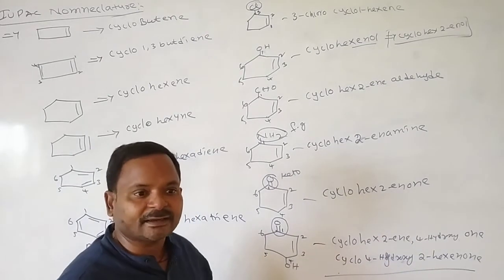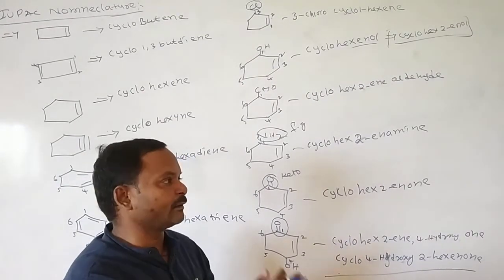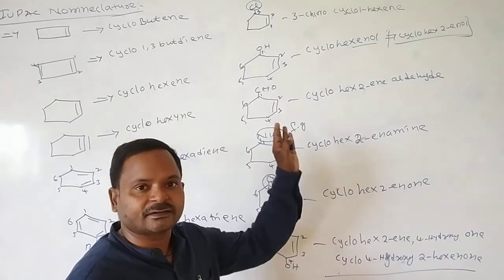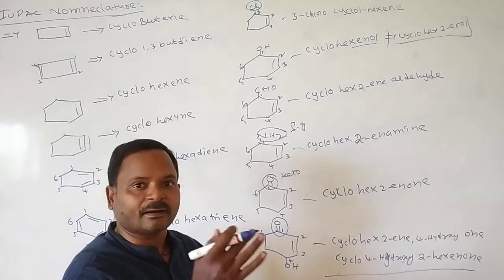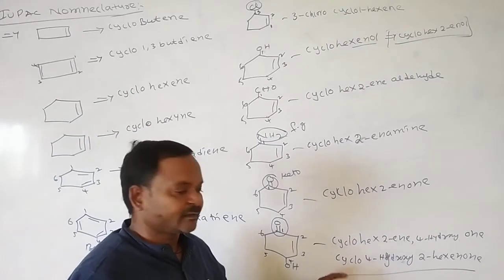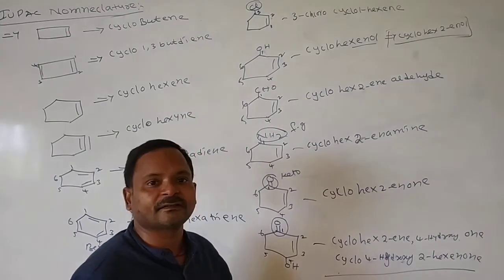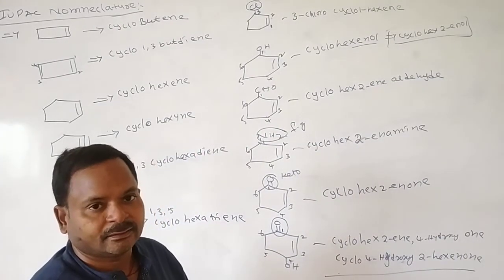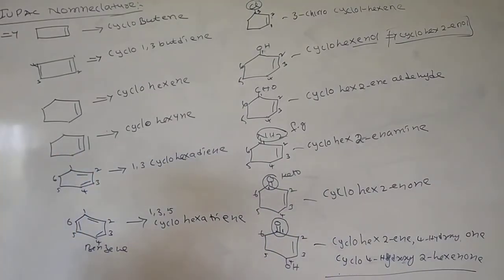For example, your name is written like this: first your name, your father's name, and your surname. But here the word is complete, just not in the proper format. If you write 4 hydroxy cyclo 2-hexanol, it means your name like that. This is the IUPAC nomenclature of cycloalkenes, and these are cycloalkanes also.